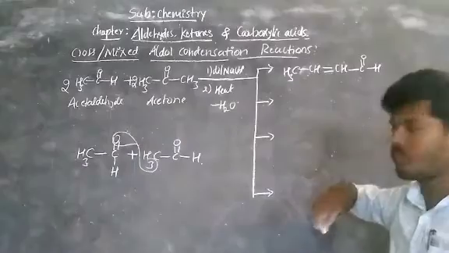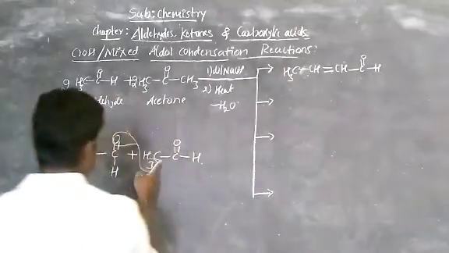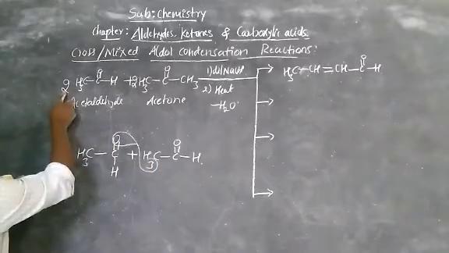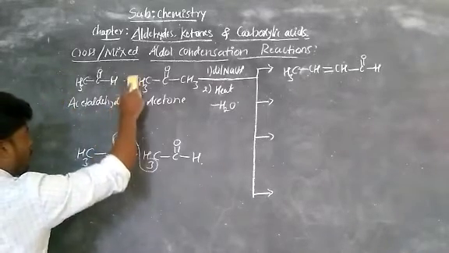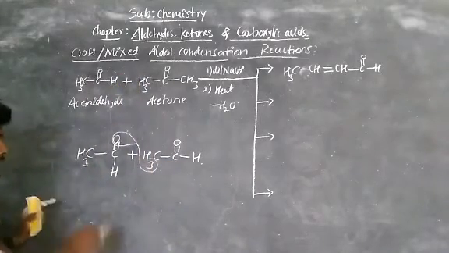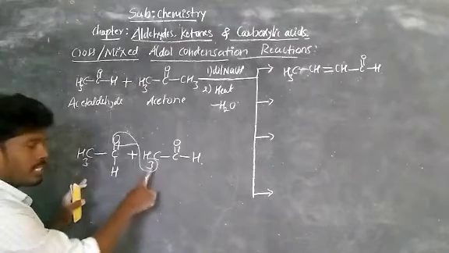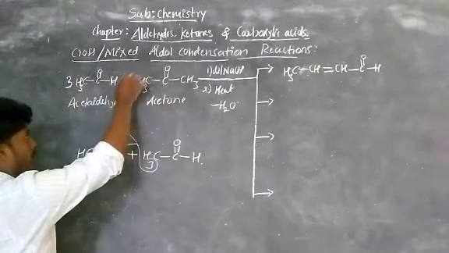In aldol condensation we have studied this one. Here we are taking two equivalents. So don't take two, it should need to write three times to balance the reaction. That we'll know later. Now two molecules are consumed.